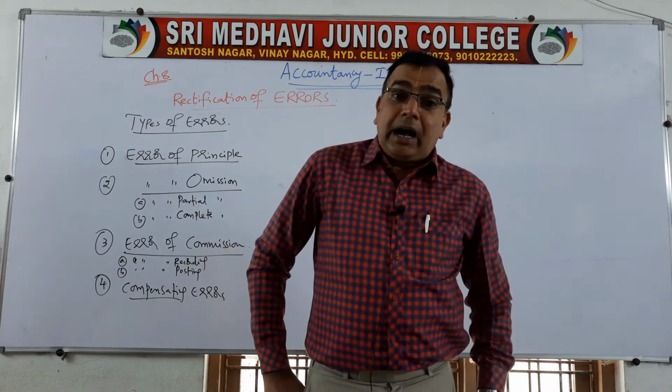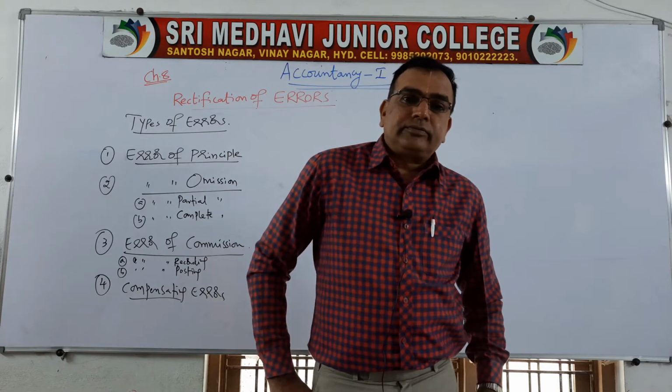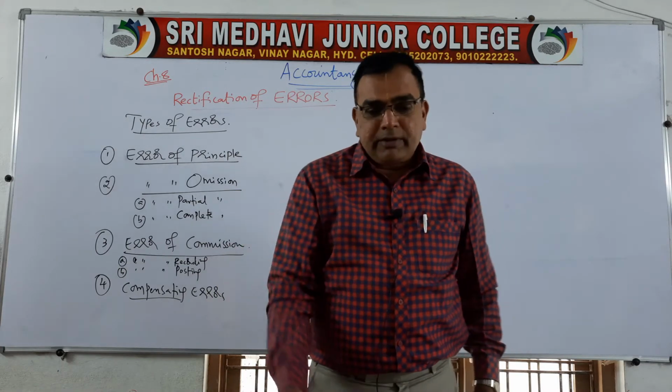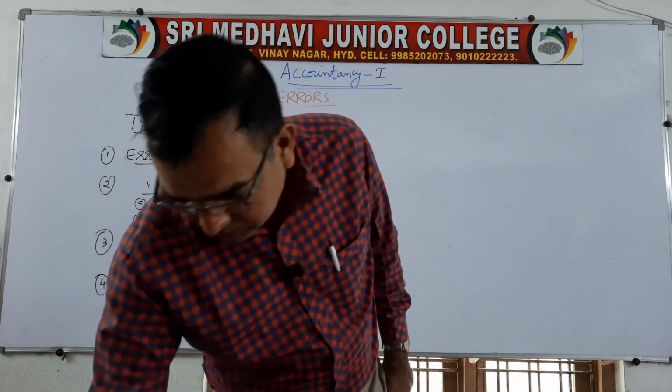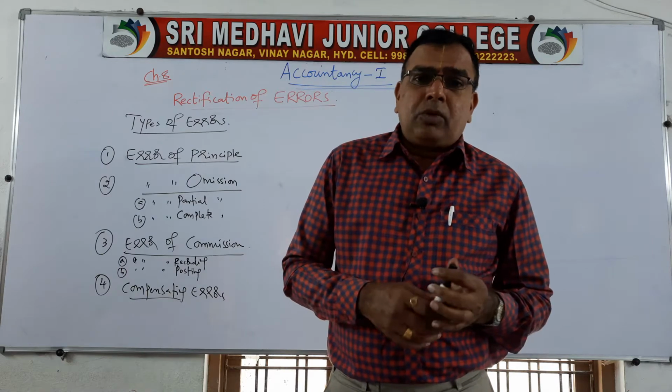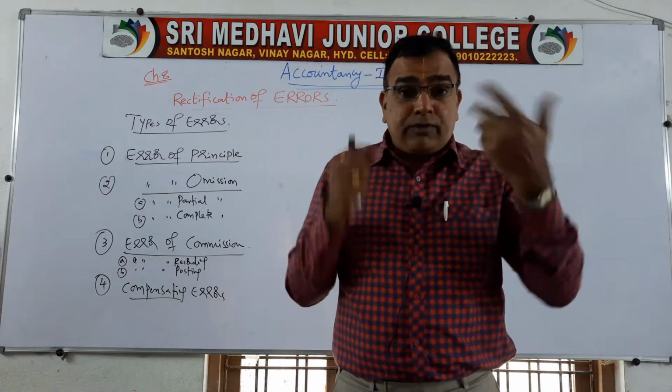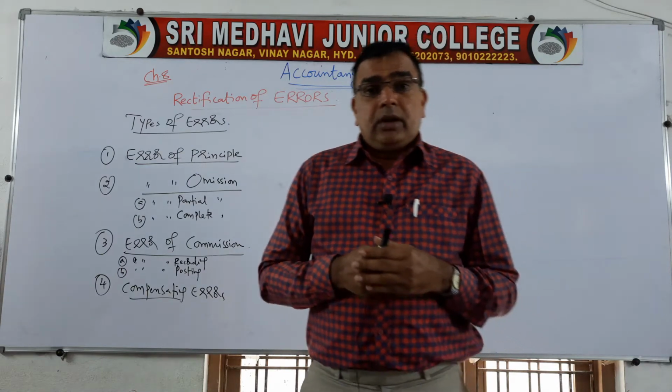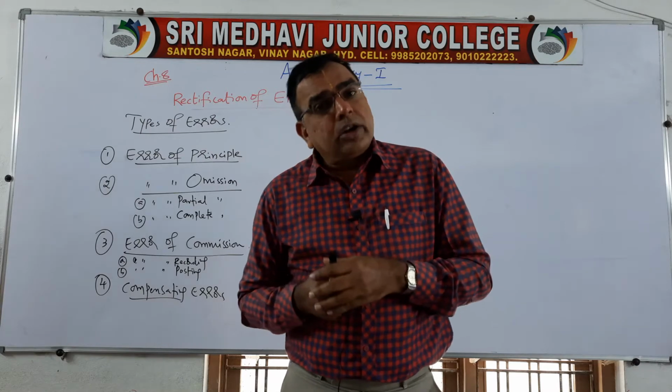Something done unintentionally. As I showed you in my previous class, most of the time accountants may write wrong amounts, or sometimes they forget to write, or they enter the wrong name.